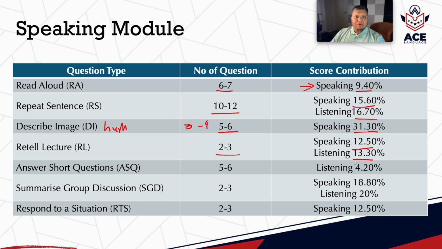You also know that retell lecture had its human evaluation added in November last year. It remains as it is, and just like describe image, the content score is now 6 instead of 5. So that's another thing that you need to keep in mind.